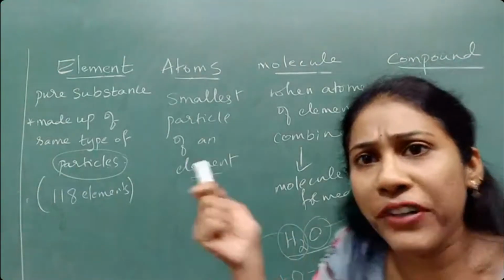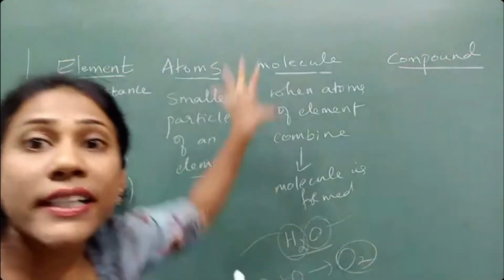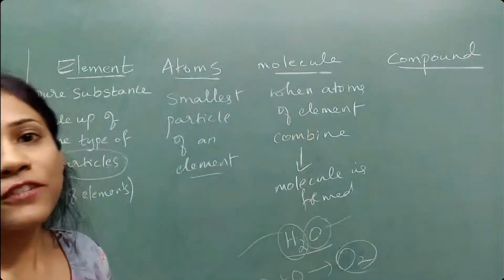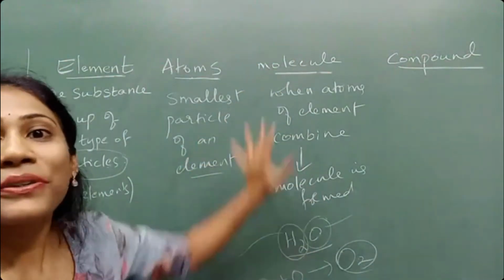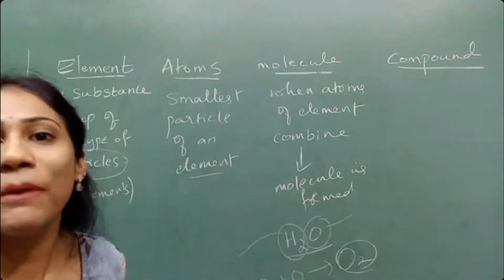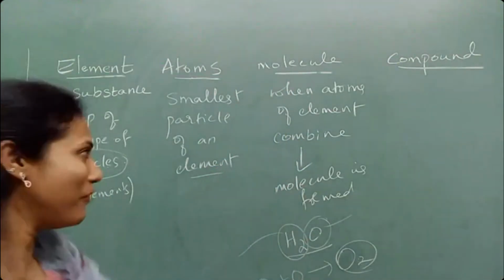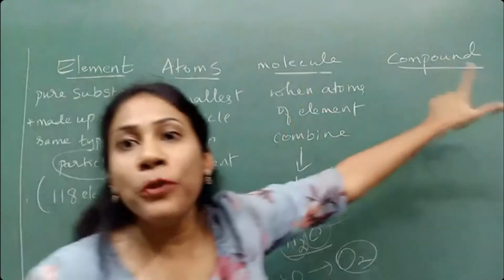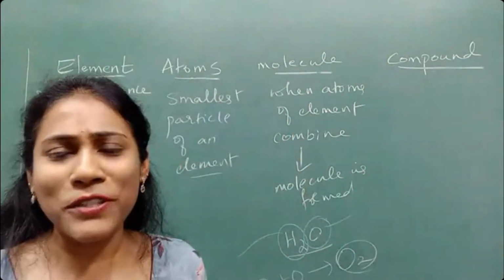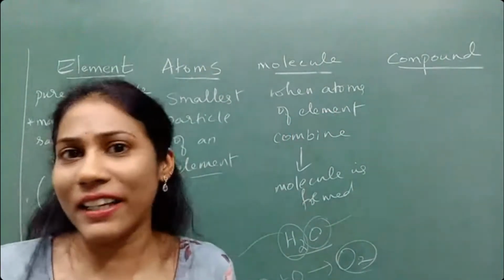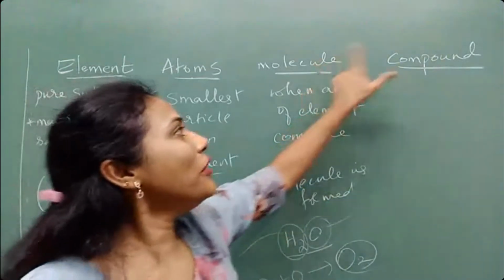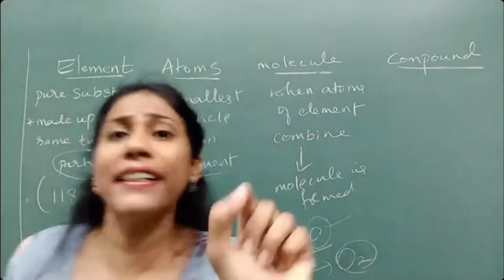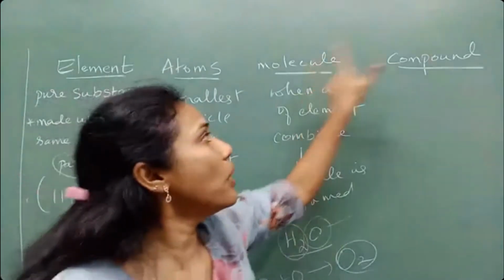So when different atoms combine, what is formed? A molecule is formed. So that is what we mean by molecule. Clear? Fine. Now I am moving to compound. Most of you will get confused between molecule and compound. A slight difference is there between molecule and compound.